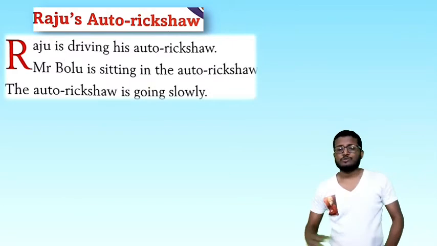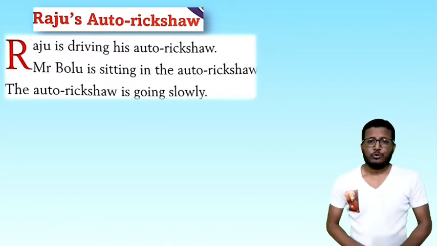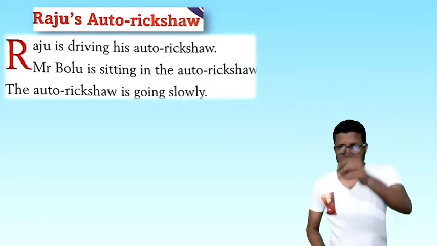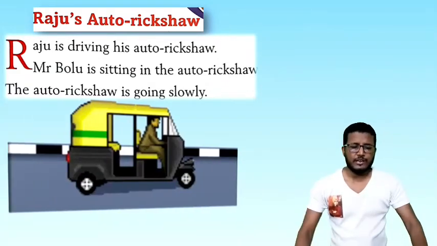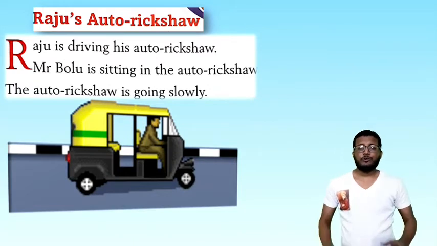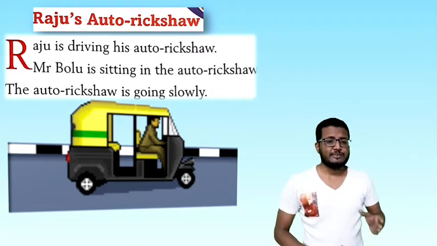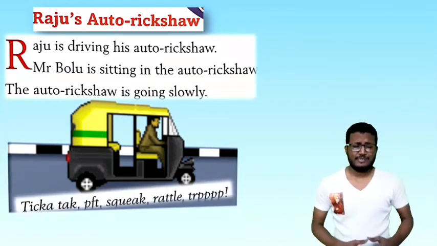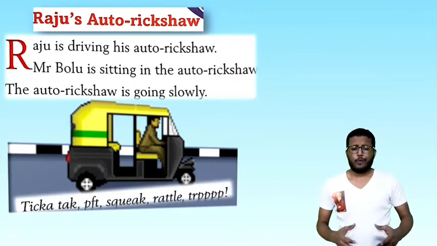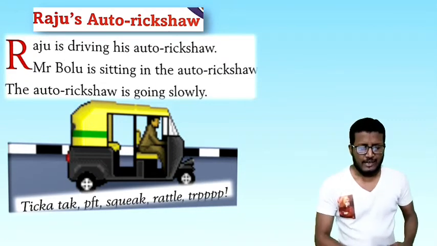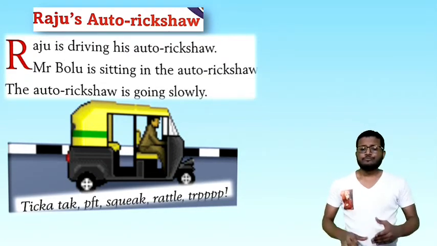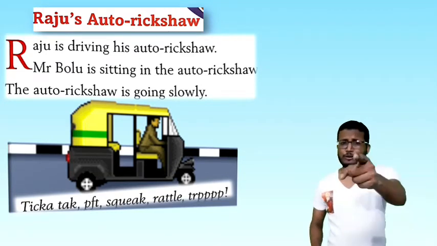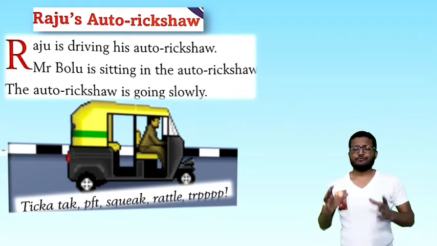Now let me introduce Raju's auto rickshaw. The auto has come, we can see, and who is driving the auto? Answer, Raju. When any vehicle moves, it makes a sound, like this: tick, tack, puff, squawk, rattle, trap, and then vroom, vroom, vroom. You can practice now and then in your house, but don't go outside. So this was the first scene that we have seen.